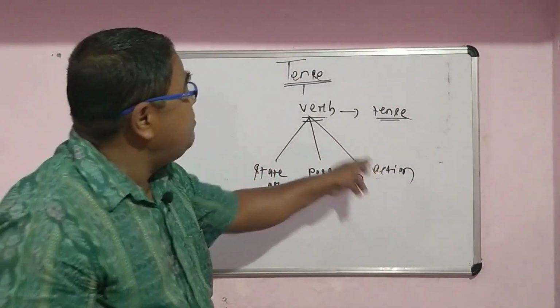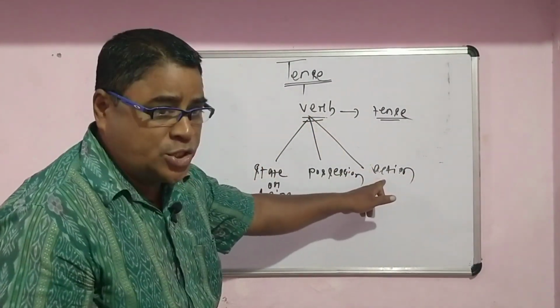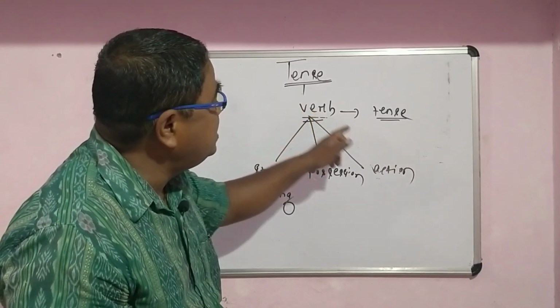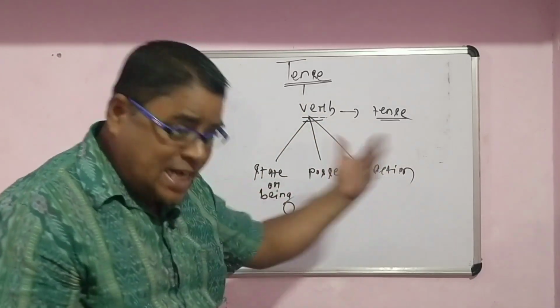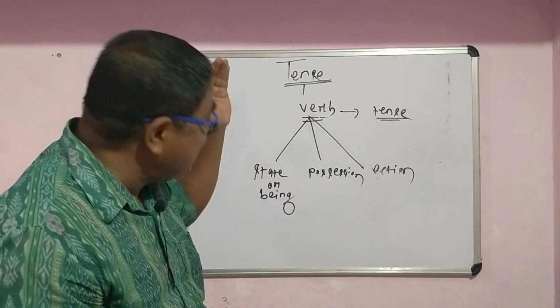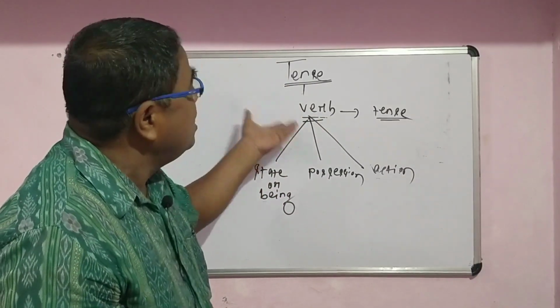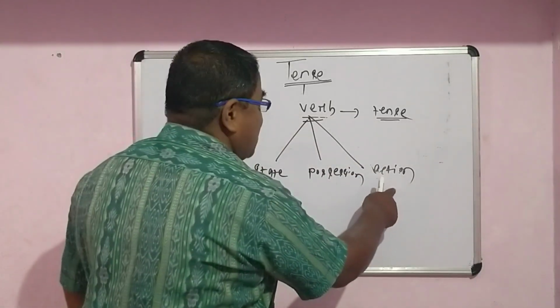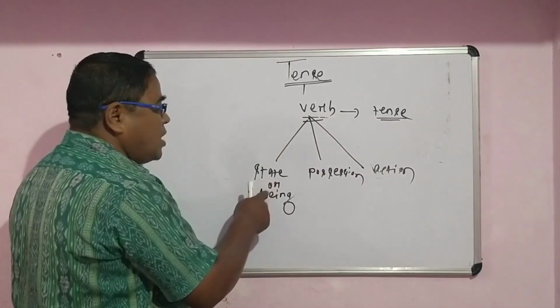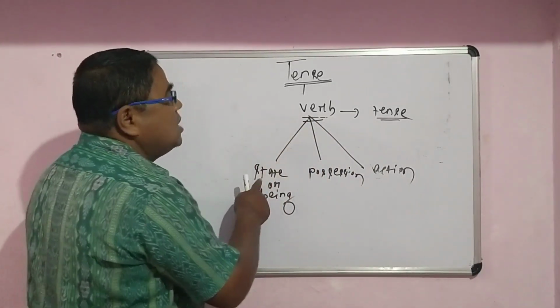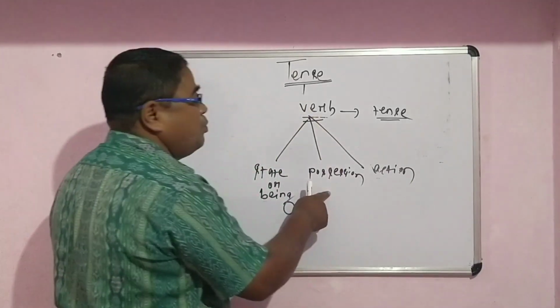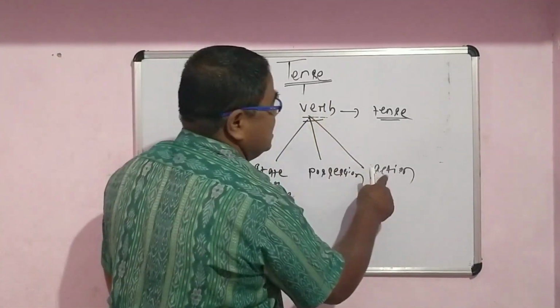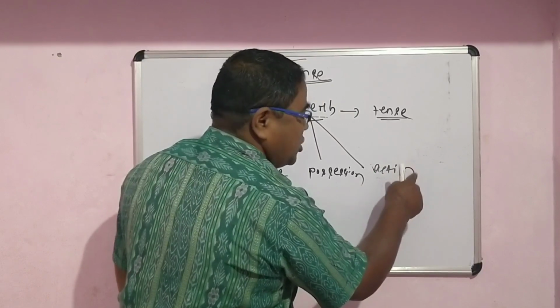In English, 90% of the verbs are related to action. That is why most of the grammarians say that verb is nothing but an action word. But not only does verb refer to action; in certain cases your verb also refers to state or possession, but in most cases your verbs deal with actions.